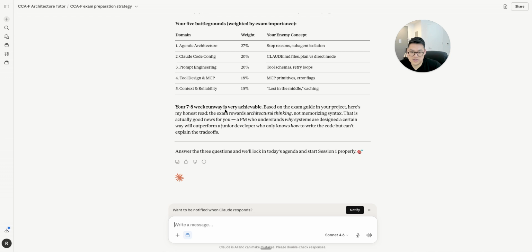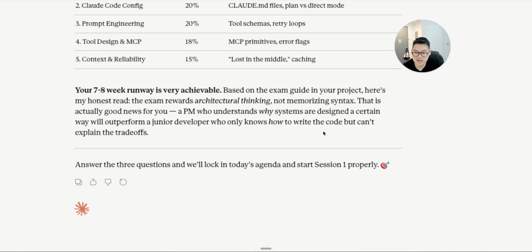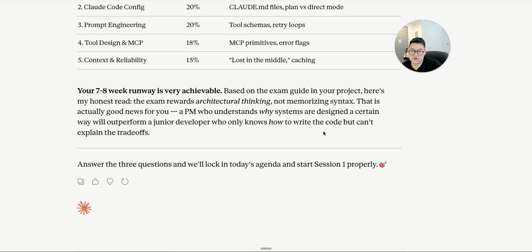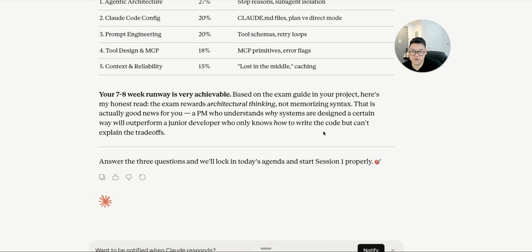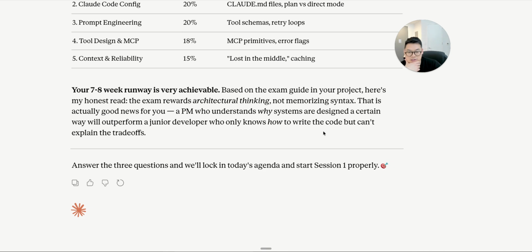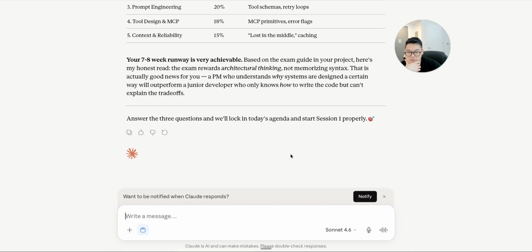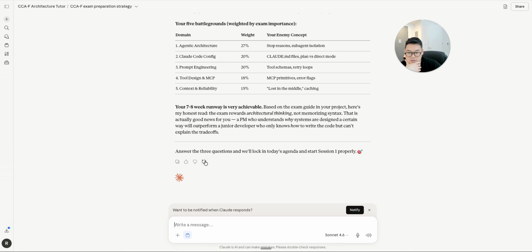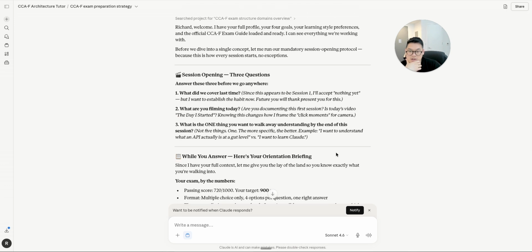And it says this is very achievable based on the exam guide in your project. Here's my honest read. The exam rewards architecture thinking, not memorizing syntax. That is actually good news for you. A product manager who understands why systems are designed in a certain way will outperform a junior developer who only knows how to write code but can't explain the trade-offs. Answer the following 3 questions and we'll lock out the session properly.